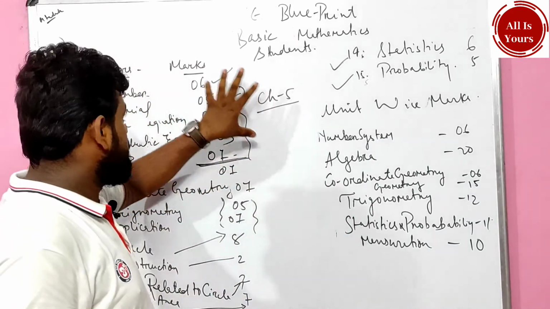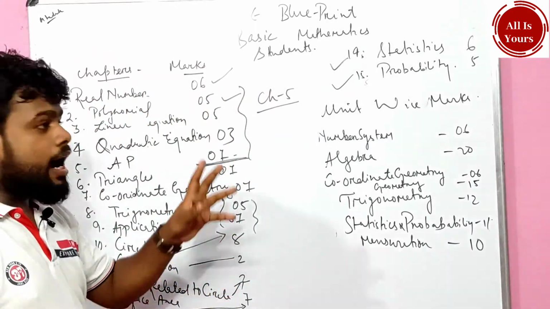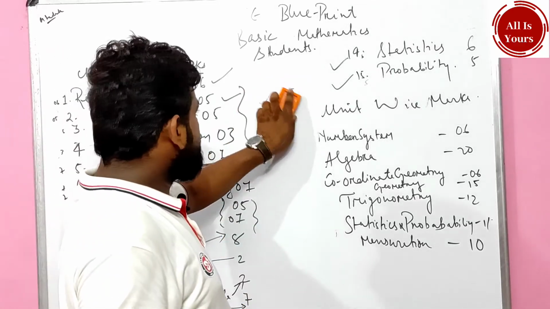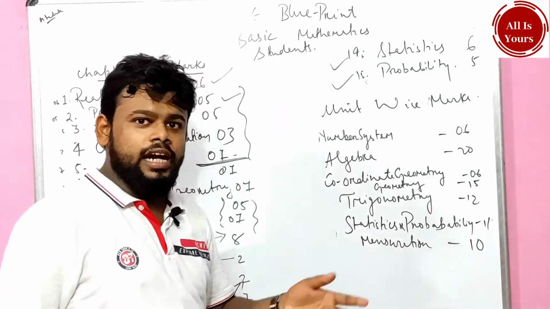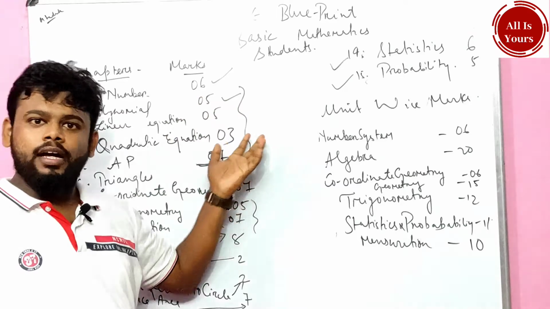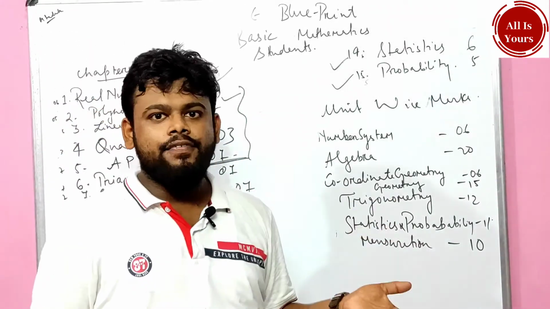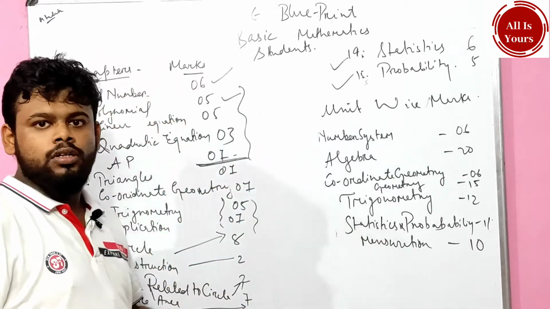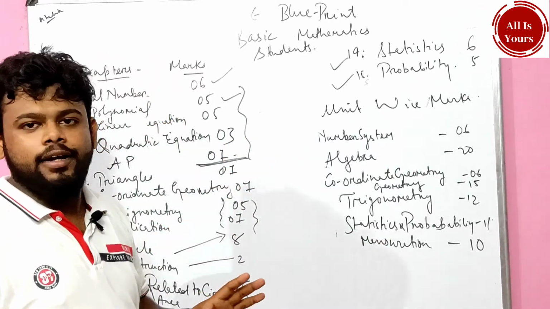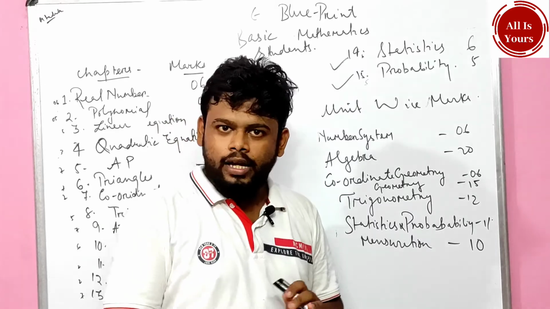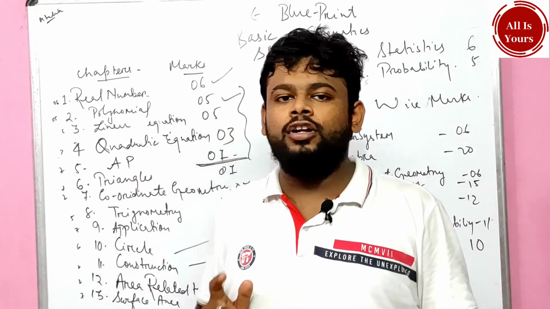I hope today's session is very important. So how to read? How to start? Again I am saying the same: you should start with the real numbers, the number system. Again then trigonometry. Then after that the algebra part. After the algebra part, you can do the rest in chronological order. We don't have any kind of issues, and the session is going to start from the 14th of May.